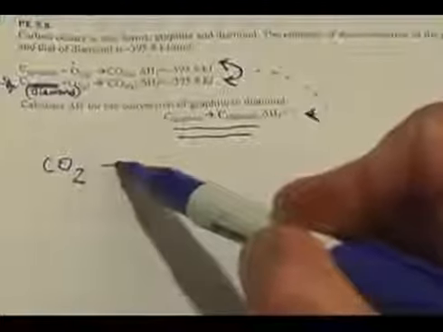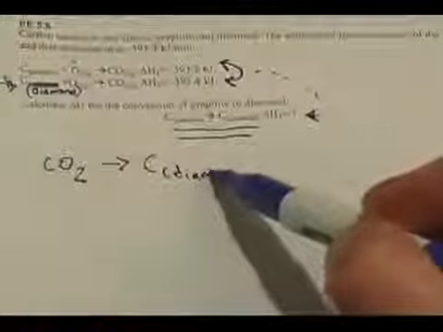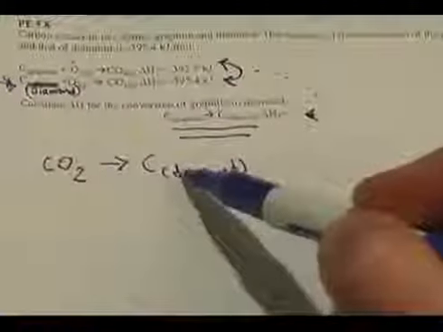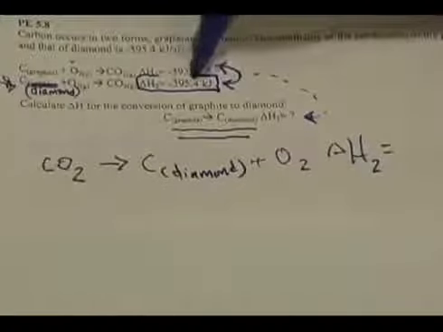CO2 goes to carbon in the form of diamond plus O2. And when I do that, what is going to happen to my enthalpy change? Remember, when I take a reaction and I write the reverse of the reaction, the enthalpy change numerically does not change, but its sign changes.